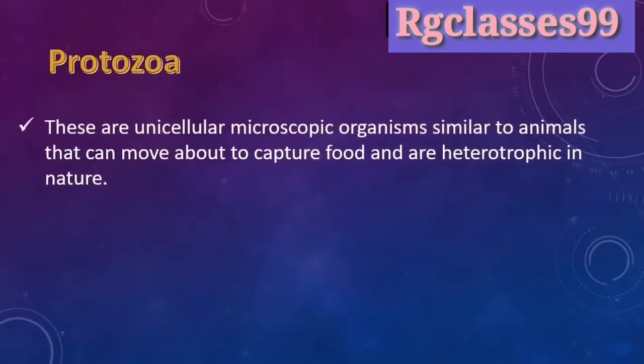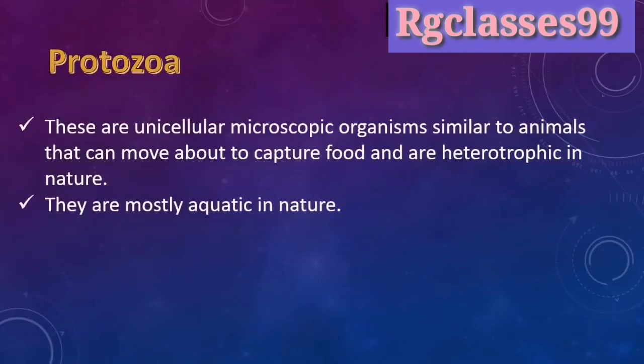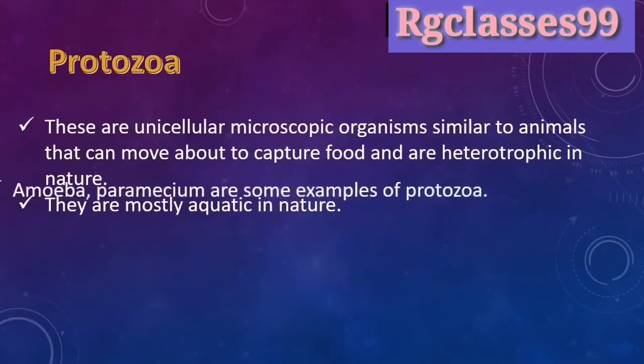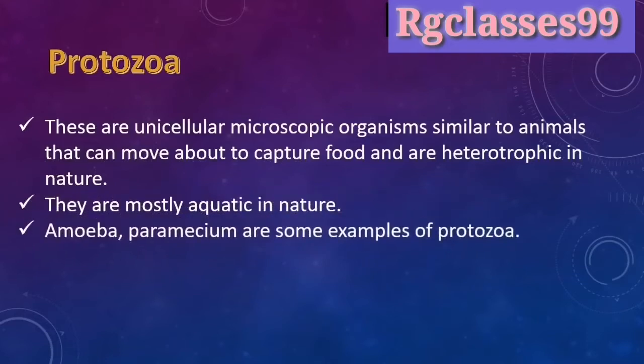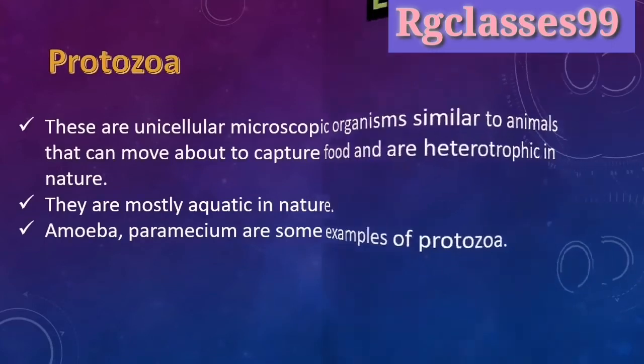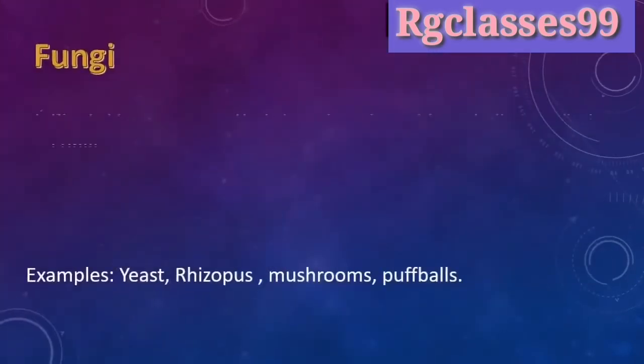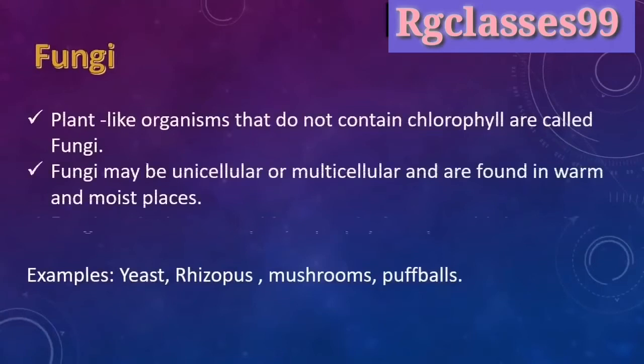Now, protozoa. So what is protozoa? These are unicellular microbes, organisms similar to animals that can move about to search for food and are heterotrophic in nature. They are mostly aquatic in nature. Amoeba and paramecium are some examples of protozoa. So it means it is an aquatic animal that gets its food with the help of others.